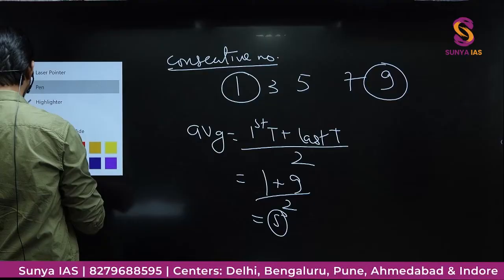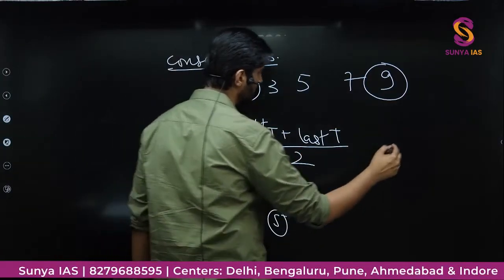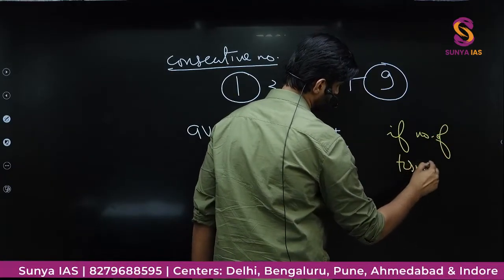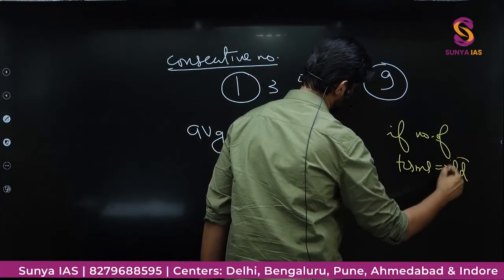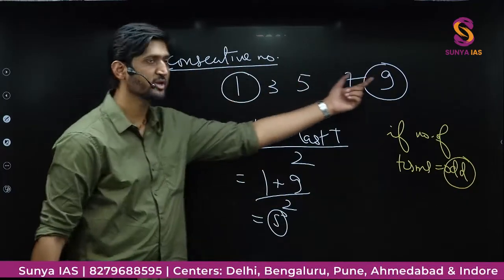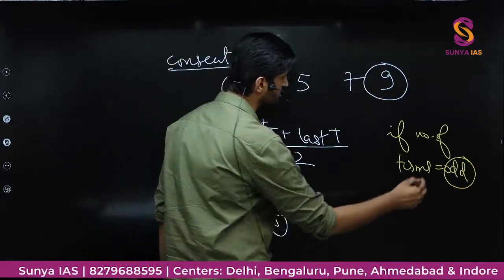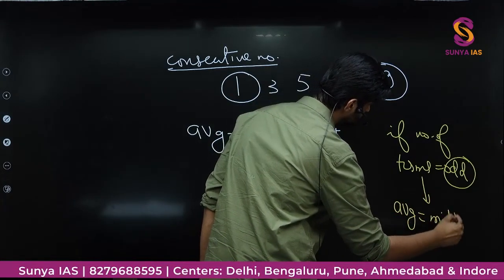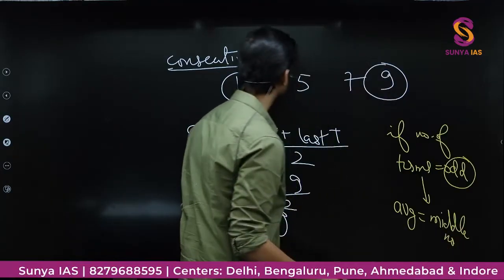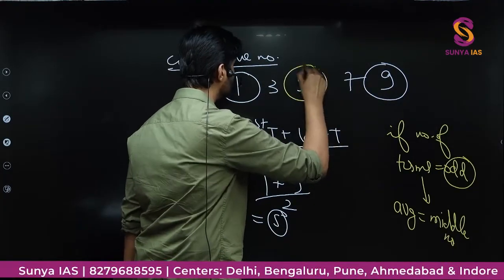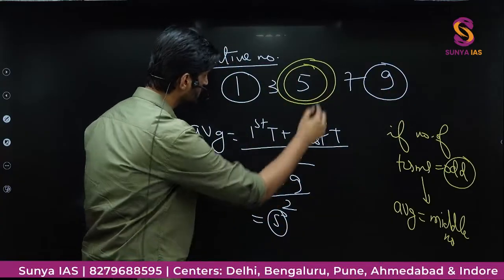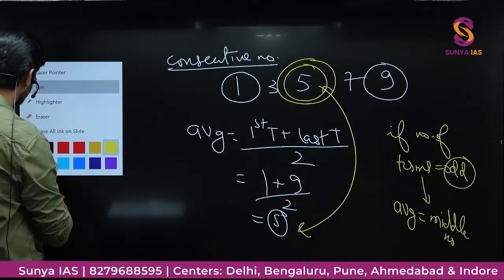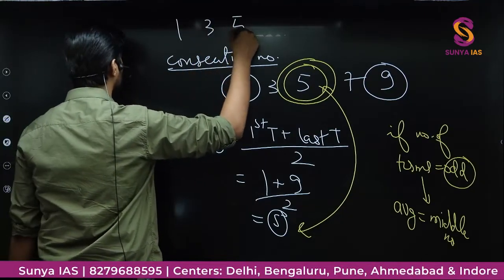Now the second thing is that if the number of terms is odd, here we are having 5 terms, and 5 is an odd number. So if the number of terms is odd, then the average is nothing but the middle number. Here you can see the average will be the middle number. 5 is the middle number of these 5 terms, and you can see the average is coming out to be the same.